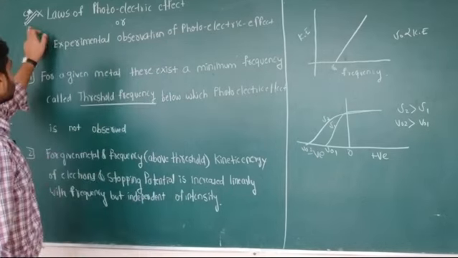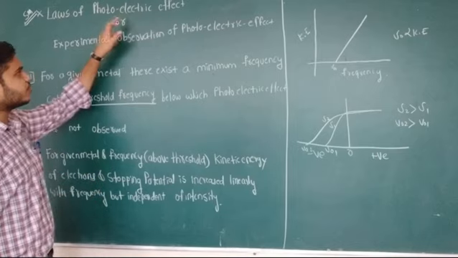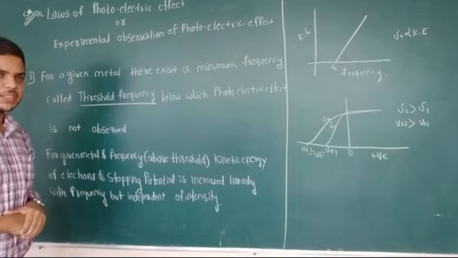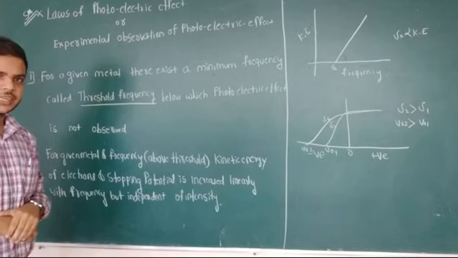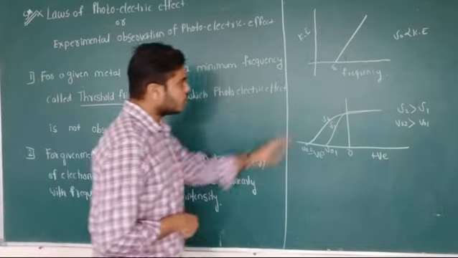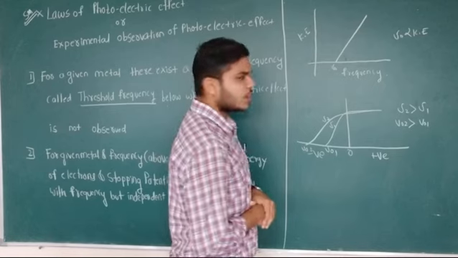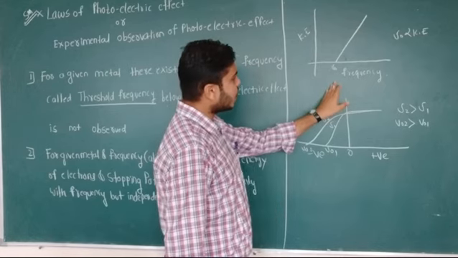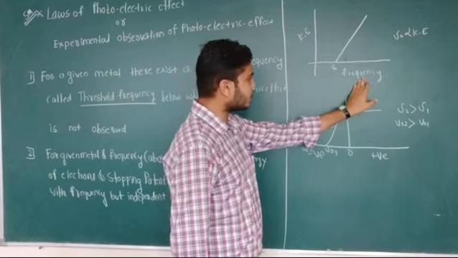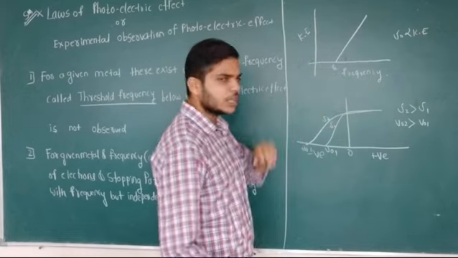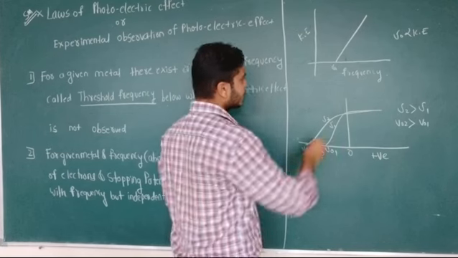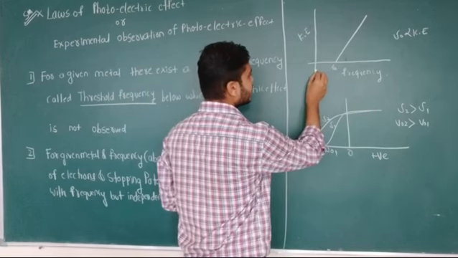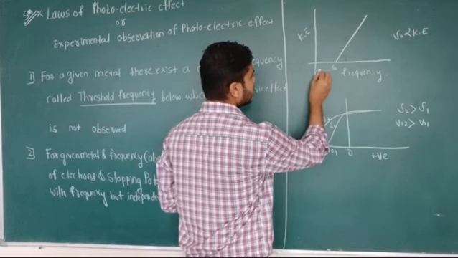This is a 5 mark very important question, that is the laws of photoelectric effect. Sometimes it is also called the experimental observation of photoelectric effect. Now look at the graph. From this graph, what do we conclude? Along the x-axis we are plotting the frequency, along the y-axis we are plotting the kinetic energy. If you look at the graph clearly, initially for small frequencies there is no photoelectric